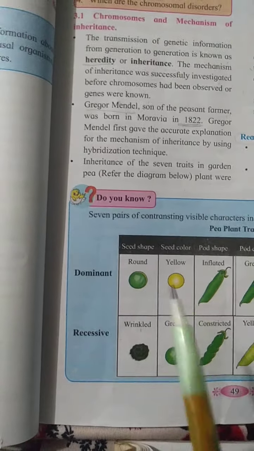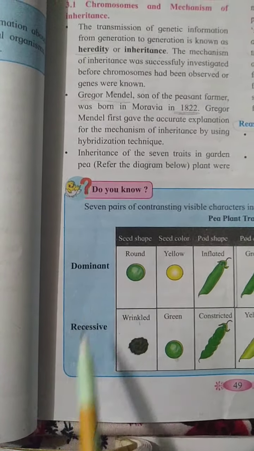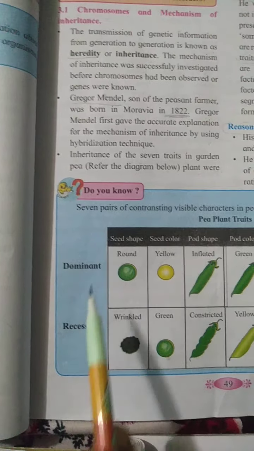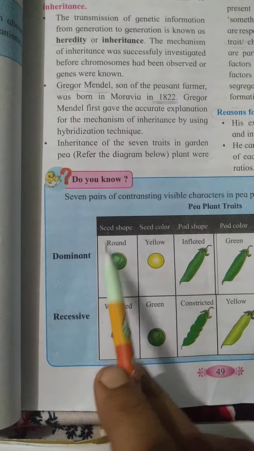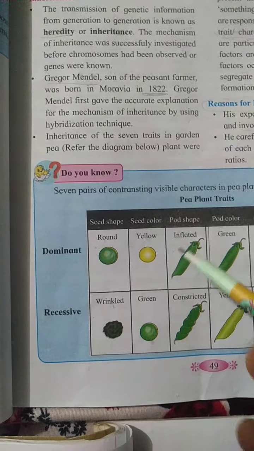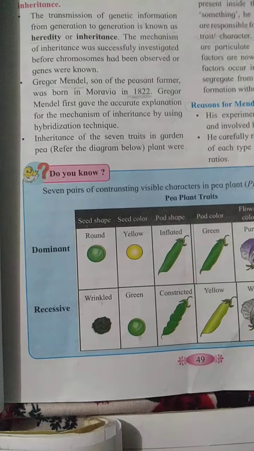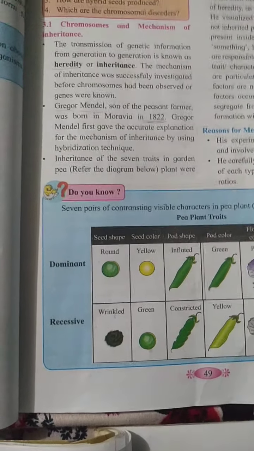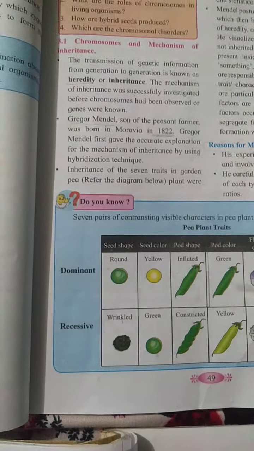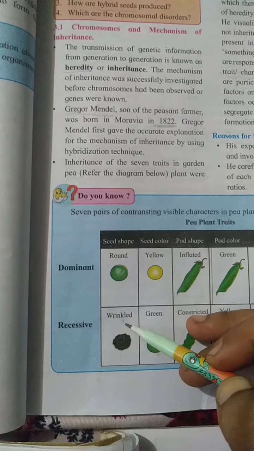But how? Here in this image, you can see dominant and recessive. The dominant means those characters which are expressed in the first generation are called dominant characters. Here I am giving the example round and wrinkled.